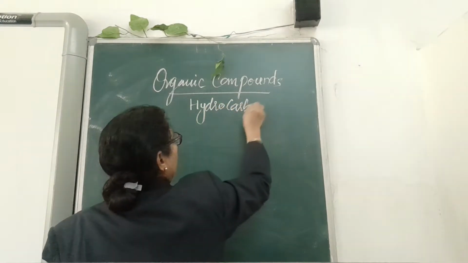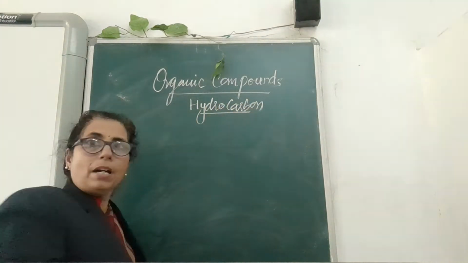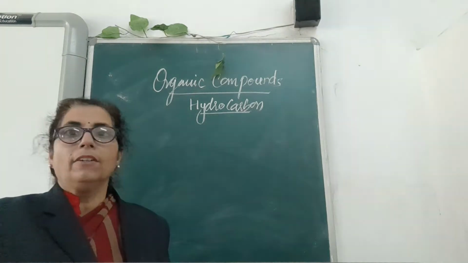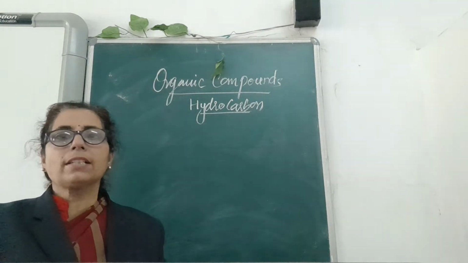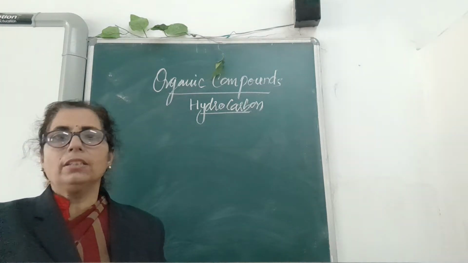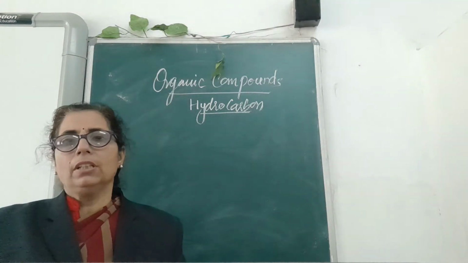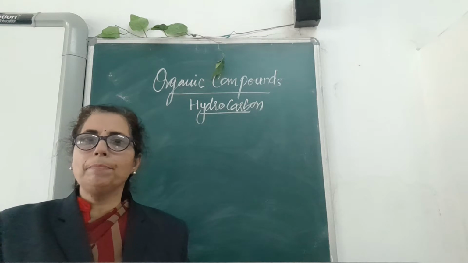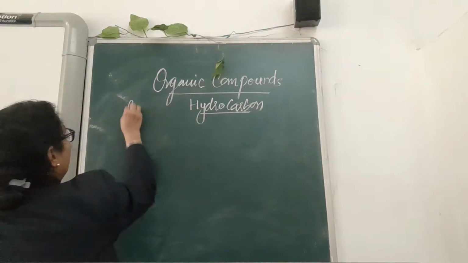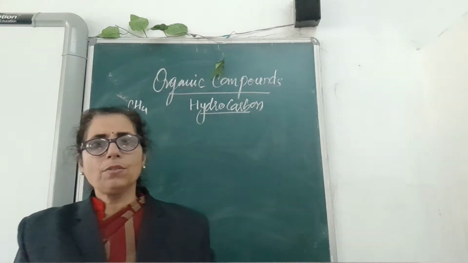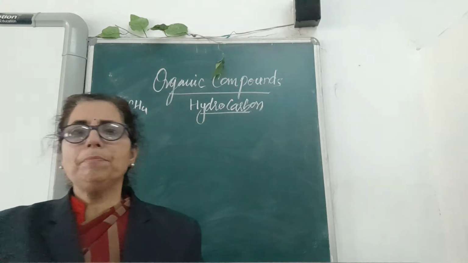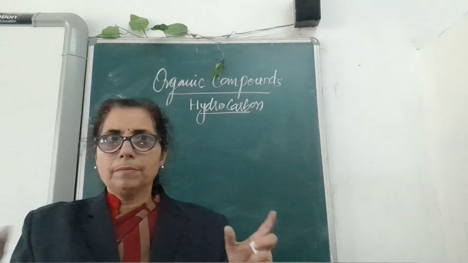Those organic compounds which are made up of carbon and hydrogen are known as hydrocarbons. The very first organic compound that was prepared was methane. Now this hydrocarbon or organic compound has been classified.